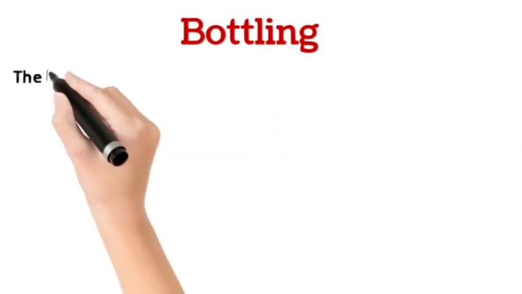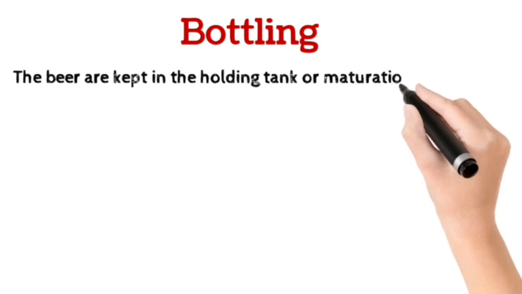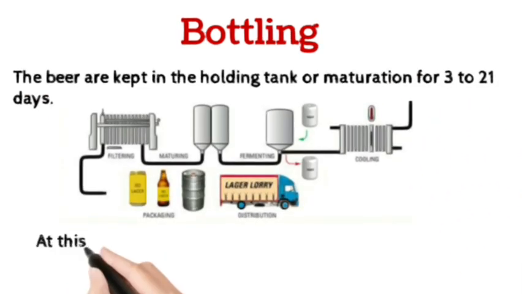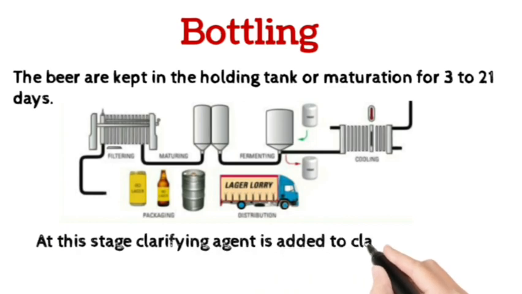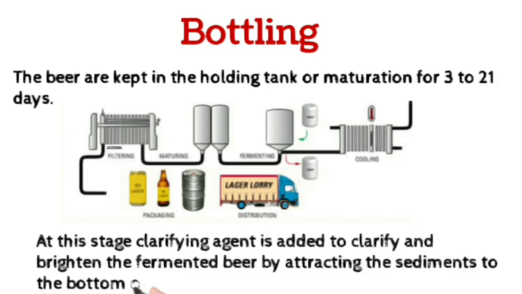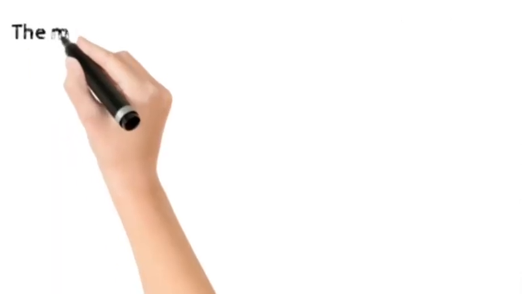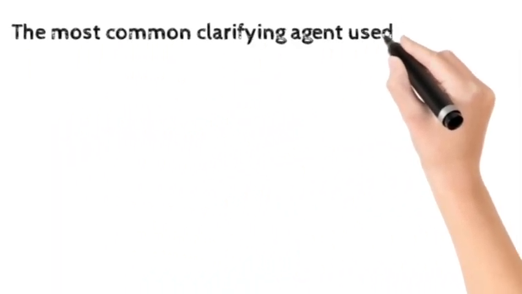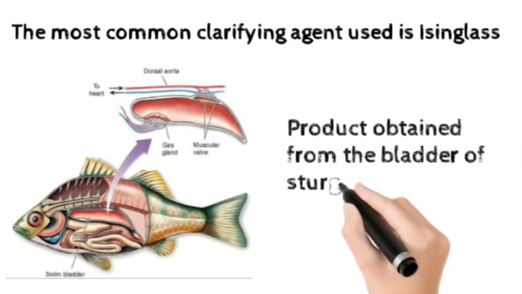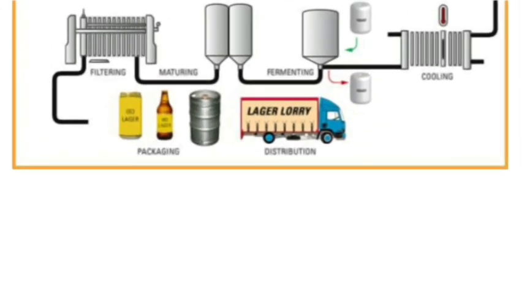Step 5. Bottling. The beer is kept in the holding tank for maturation for 3 to 21 days. At this stage, a clarifying agent is added to clarify and brighten the fermented beer by attracting the sediments to the bottom of the cask. The most common clarifying agent used is Isinglass, a product obtained from the bladder of sturgeon fish. After maturation, beer is transferred to bottle or keg.